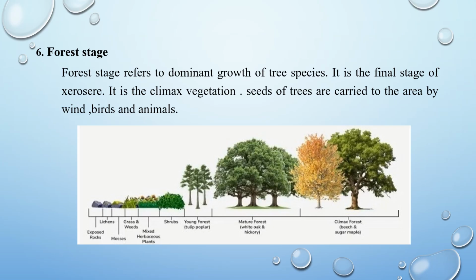Trees are found here and there and far away from one another. The growth rate is very low. But in course of time, the trees become dense and form thick vegetation. The trees are mostly mesophytic. The xerophytic trees also form climax forest. This forest vegetation is more or less stable for several years without much changes in its structure.